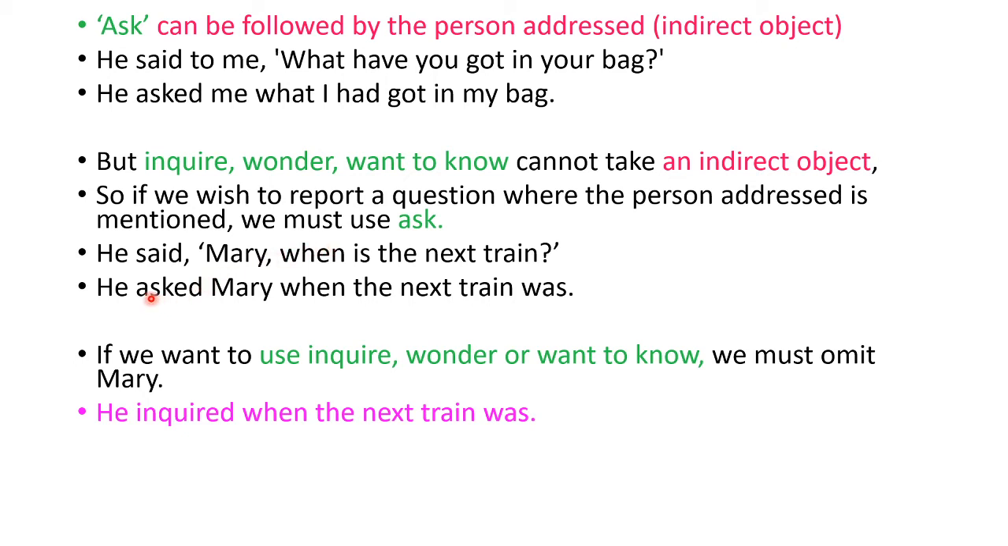Now, another example. Suppose the question is, he said, Mary, when is the next train? So he asked Mary, because here again the object is given. So he asked Mary when the next train was. But if we want to use inquire, wondered, or wanted to know, or inquired, because this is past tense here, we must omit Mary. Then the sentence should be, he inquired when the next train was. We should not be using the object here.